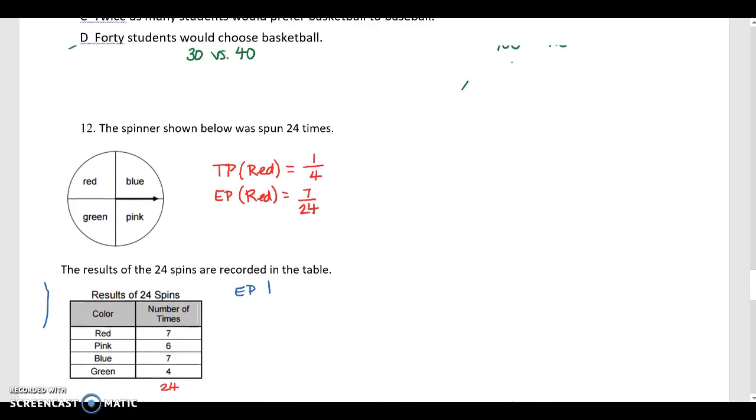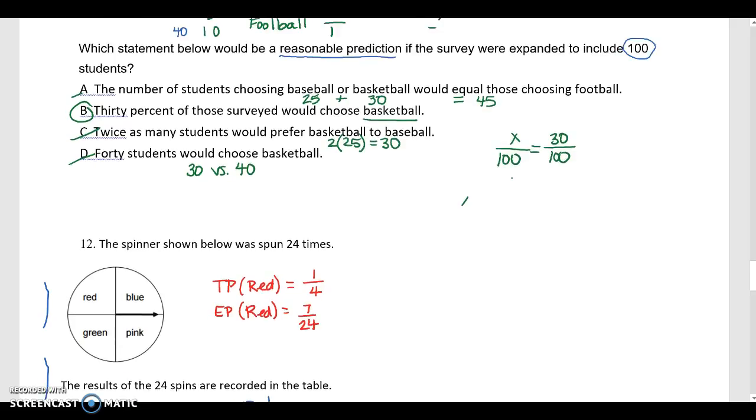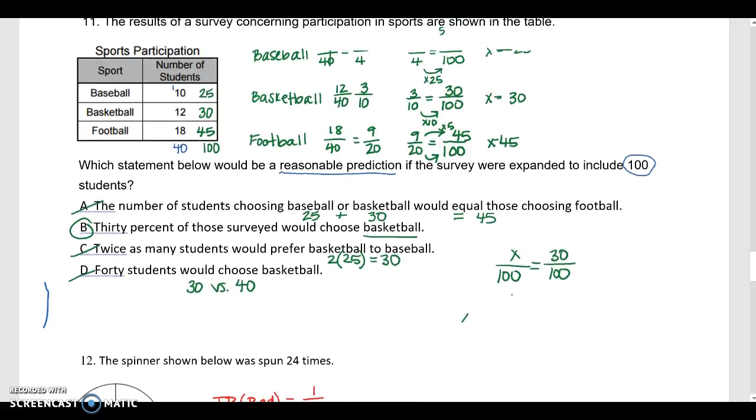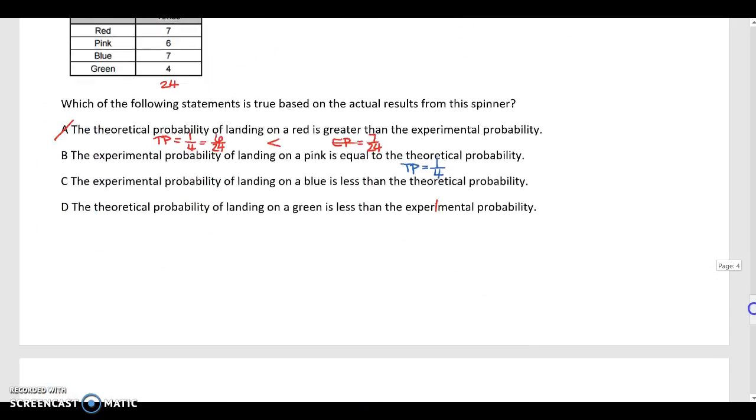Oopsies. Oh, no, stop. Oh, no, it's deciding to have a mind of its own right now. Okay, sorry.